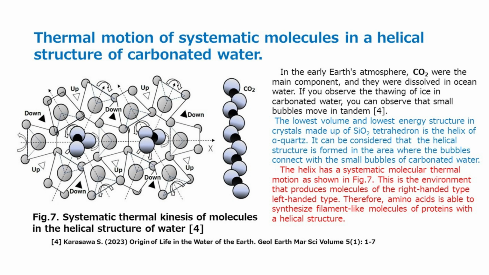It can be considered that the helical structure is formed in the area where the bubbles connect with the small bubbles of carbonated water. The helix has a systematic molecular thermal motion as shown in Fig. 7. This is the environment that produces molecules of the right-handed type and left-handed type. Therefore, amino acids are able to synthesize filament-like molecules of proteins with a helical structure.